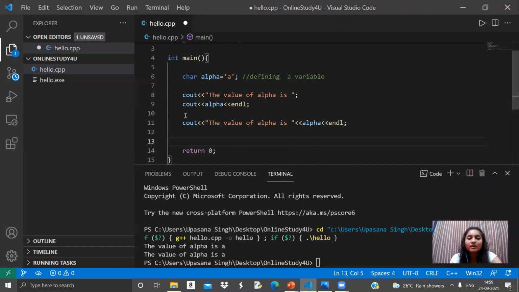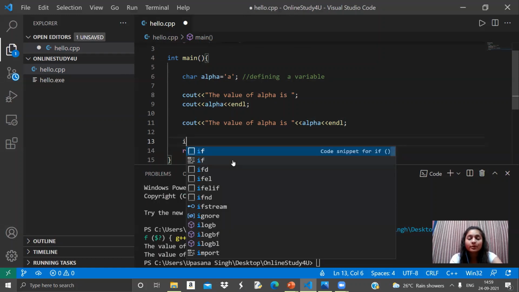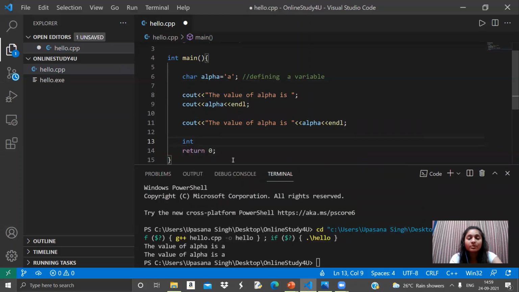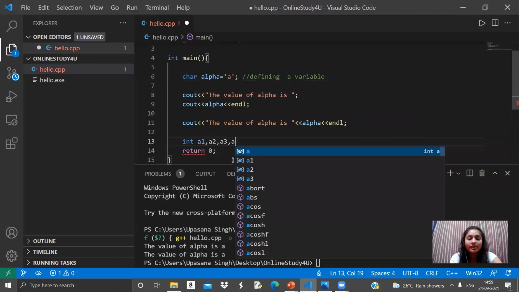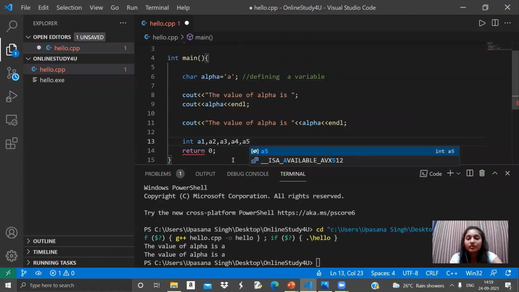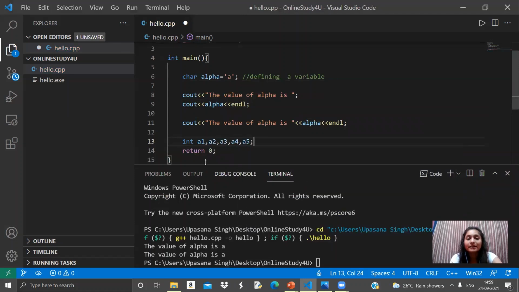Now, since the start, we were declaring a single variable in a single line. Now, what if I want to take 20 variables at a time? Then I can take that too in a single line like I did for cout. So suppose I want to take 5 variables of integer type, then I will declare int a1, comma, int a2, comma, int a3, comma, int a4, comma, int a5. So this is how I can declare 5 variables in a single line.